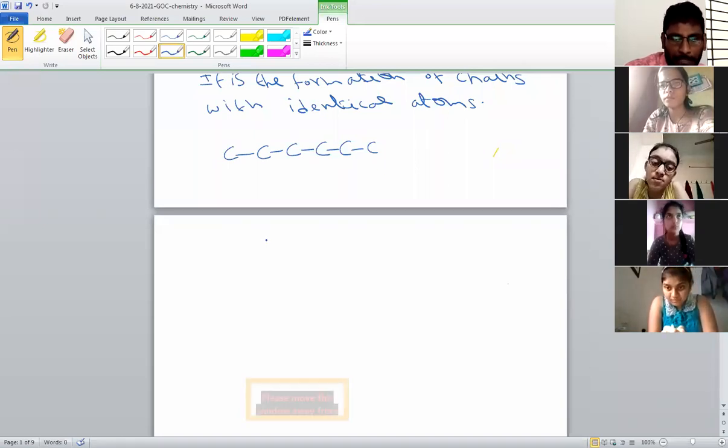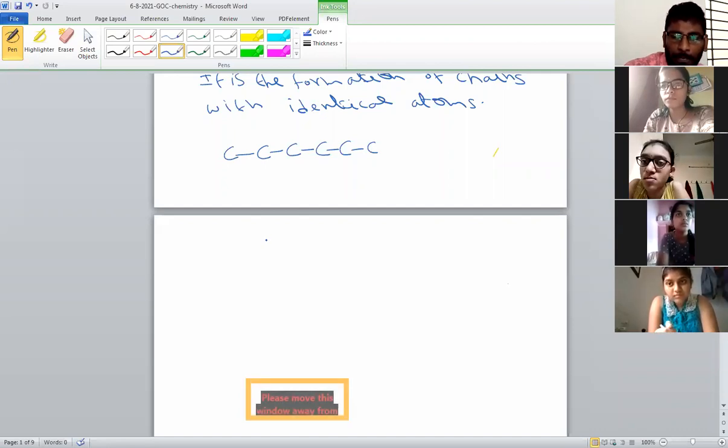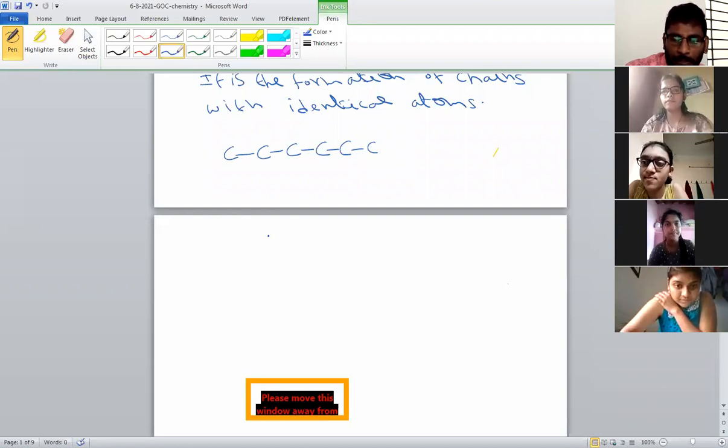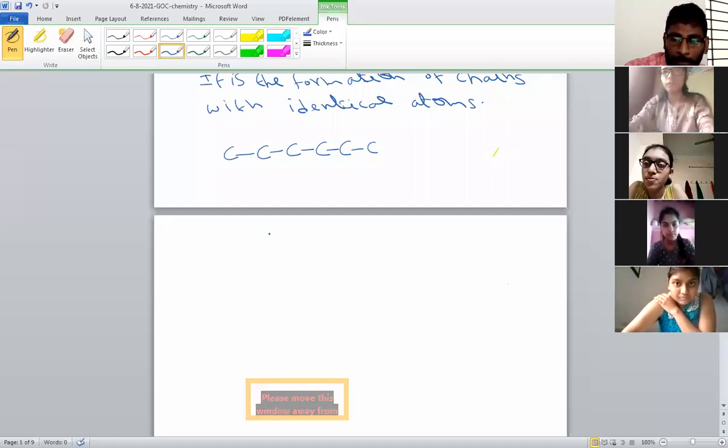But today, as an introduction, I am explaining that carbon is the most important element in our day-to-day life. Already told why? Because if carbon is not there, then life is not there. You are studying biology. In biology, cells are there, proteins are there, carbohydrates are there. All these are made up of carbon atoms.